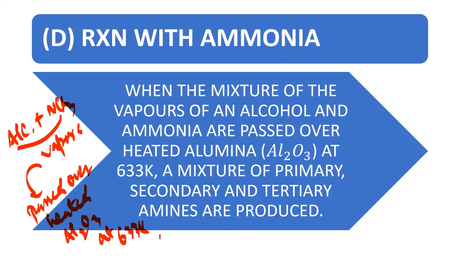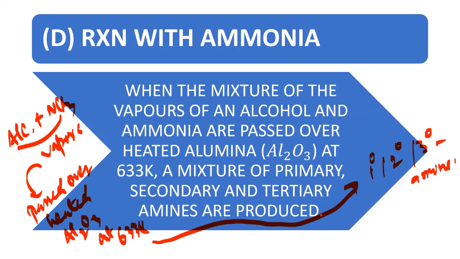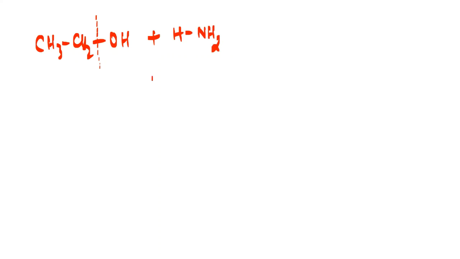And what is the resultant of this? The resultant is that we are getting primary, secondary and tertiary amines. So let us do this particular problem. Have a look. Let us take, first of all, my dear friends, an alcohol, CH3CH2OH. And remember, you are breaking this bond. And you have to treat it with ammonia. I will write it like this, ammonia. This is NH3 only.